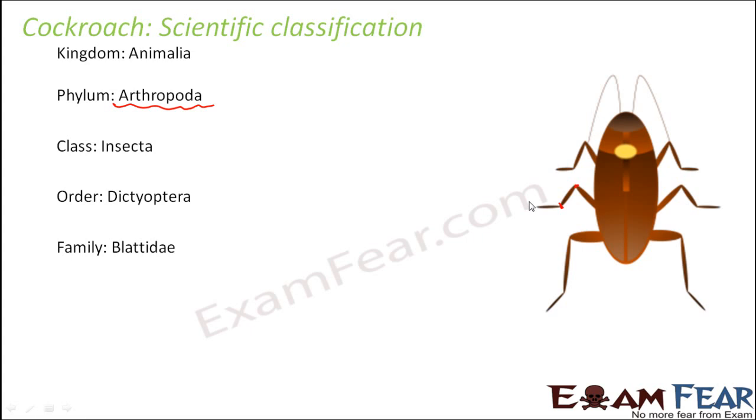Class is Insecta, order Dictyoptera, family Blattidae, genus Periplaneta and species Americana. So Periplaneta americana is the most commonly found cockroach. So this becomes its scientific name, Periplaneta americana. Okay.